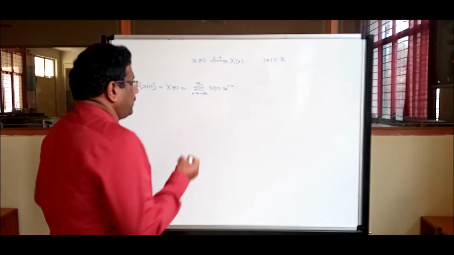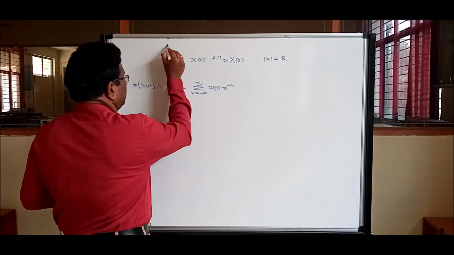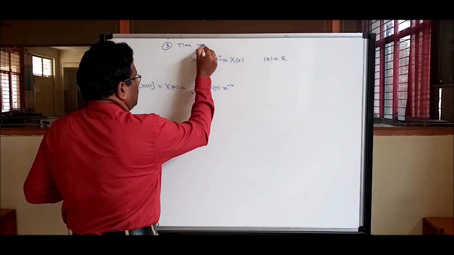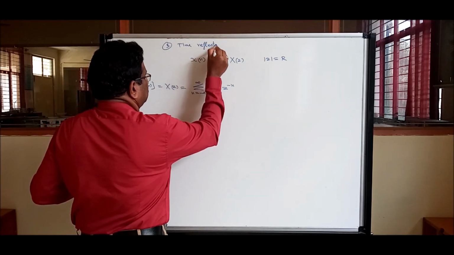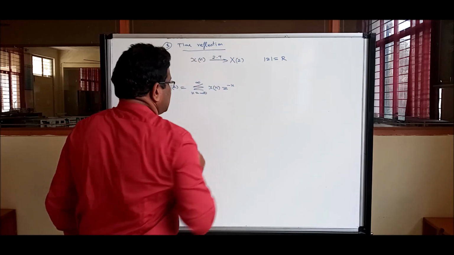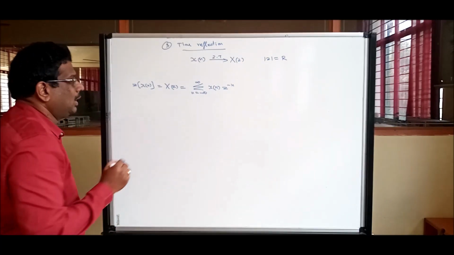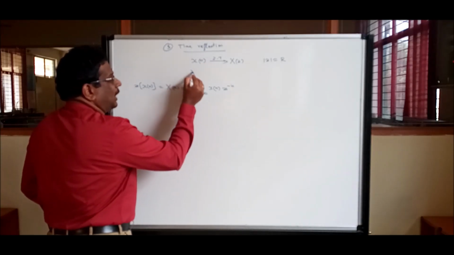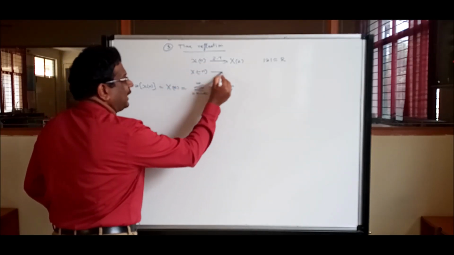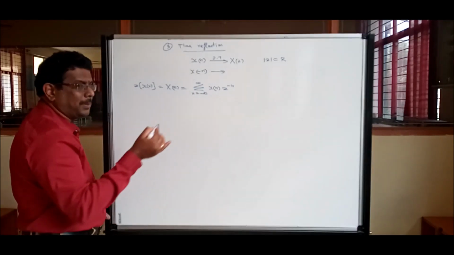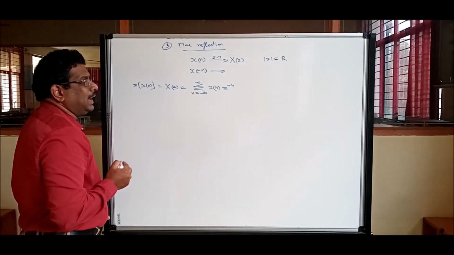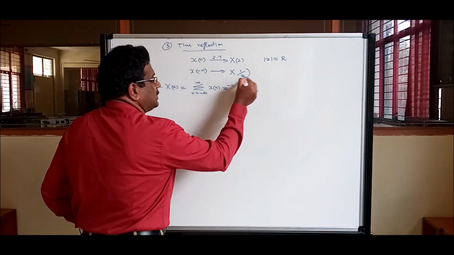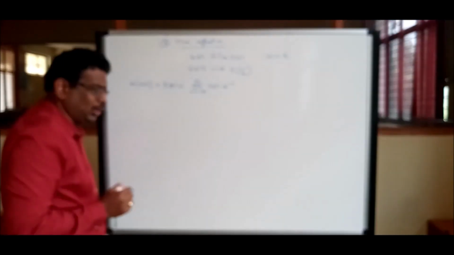Now the third property we are going to discuss is time reflection, or you can say time reversal. In the time domain, its Z transform is X of Z. Now the time domain is reflected, n becomes minus n. In the Z domain there will be a change, which is 1 by Z. We'll do the proof.